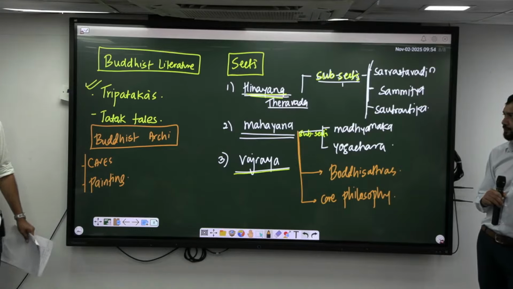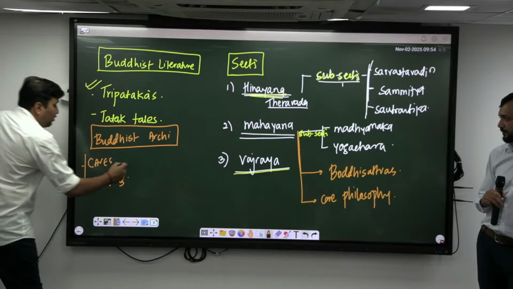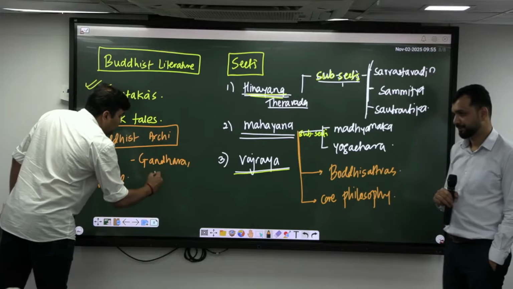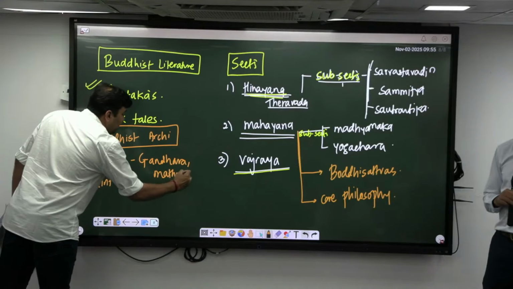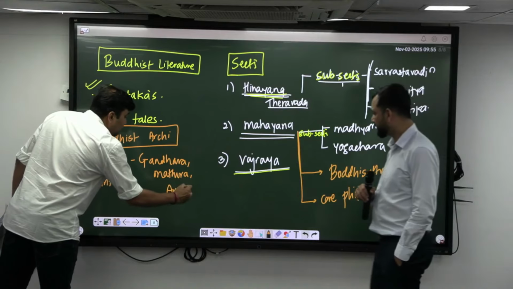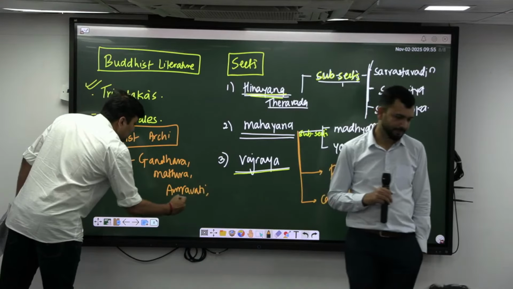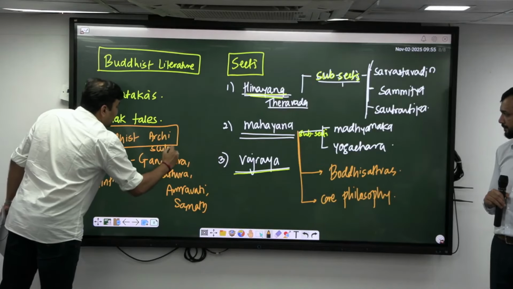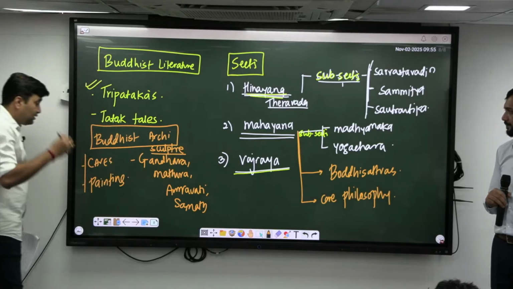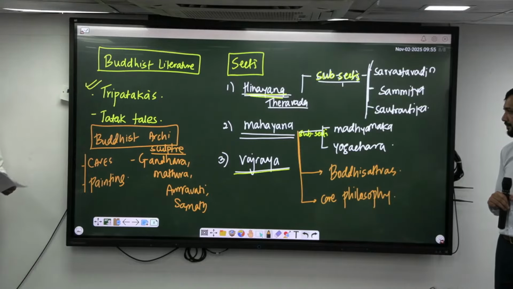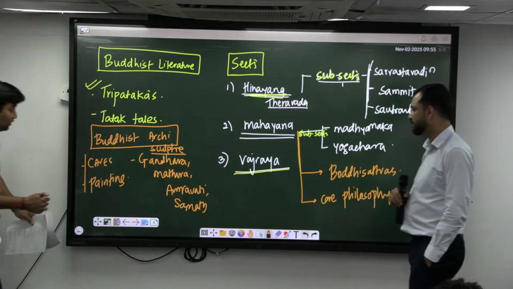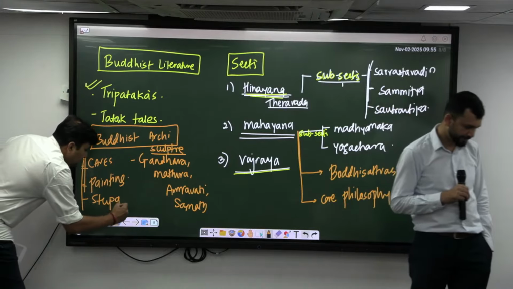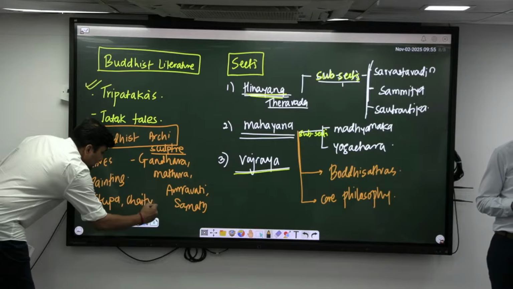Then about the art, that is about Gandhara. You can also write about Gandhara. Sculptures. Gandhara, Mathura, and आपका Amravati. Amravati, Sarnath, sculptures, correct? So these are the basic things that you should be having. One more very important, stupas, sir. Stupas, Chaitya and Vihara. Chaitya, Vihara.